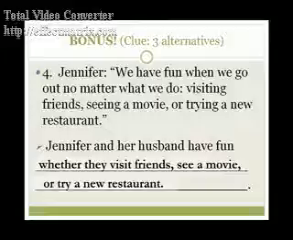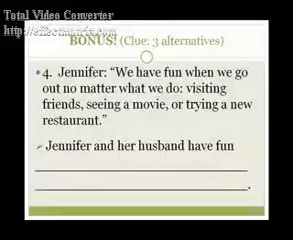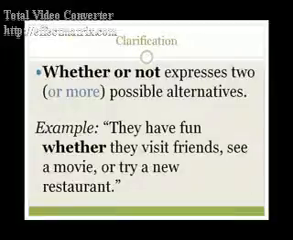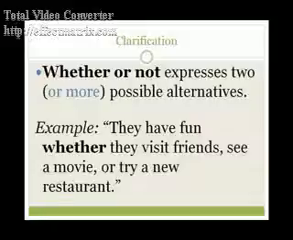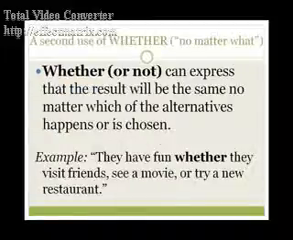Are you a little confused about that last statement? Don't worry, I'll help you understand. First, let me clarify and tell you that whether or not expresses 2 or more possible alternatives. In our example, we said that they have fun whether they do the first, the second, or the third alternative. Now, a lot of the times we use the word whether to express only 2 alternatives or 2 choices, but it is possible to express more.